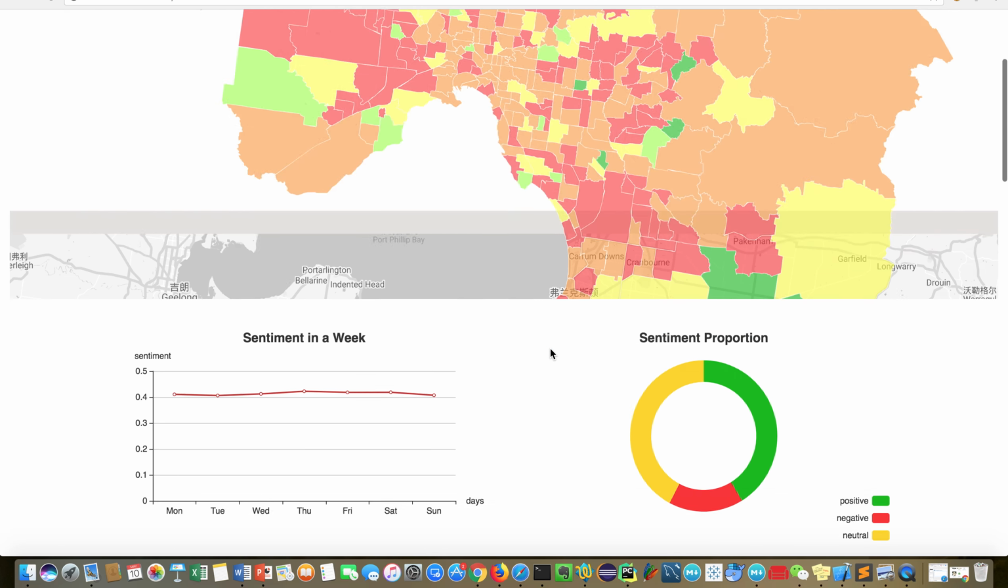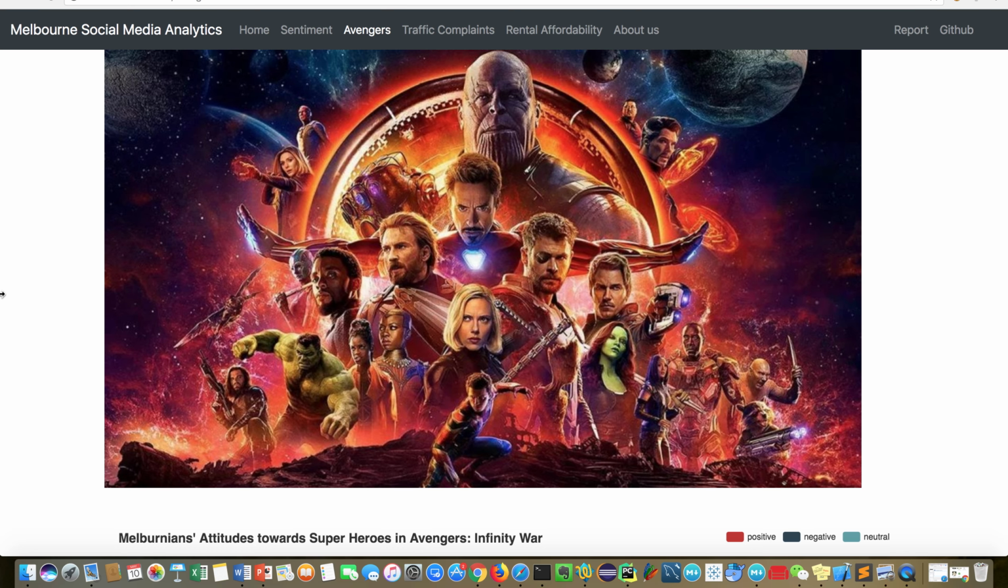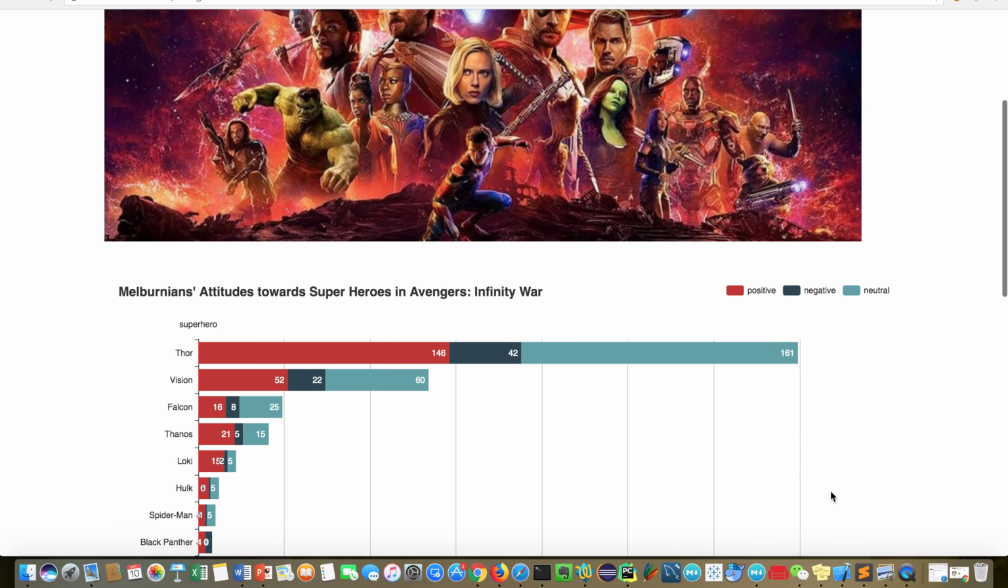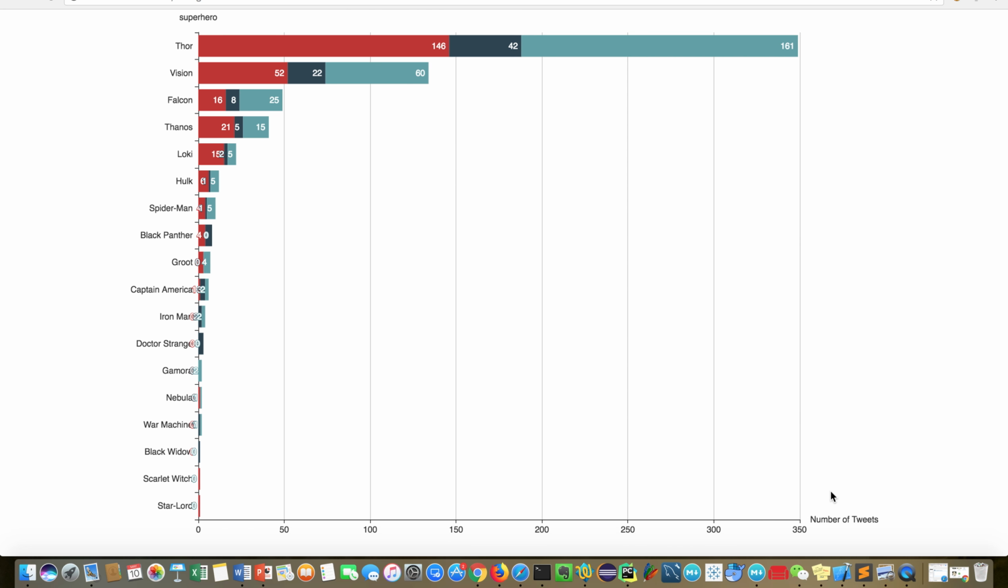And let's see an interesting scenario, that is Avengers: Infinity War. The movie hit Melbourne cinemas 2 weeks ago, and we set a list of keywords including superheroes and the movie name to search related tweets and try to analyze Melburnians' attitudes toward different superheroes and the overall sentiment about this newly released movie. From all superheroes listed in the chart, Thor ranks first, far ahead of other superheroes.